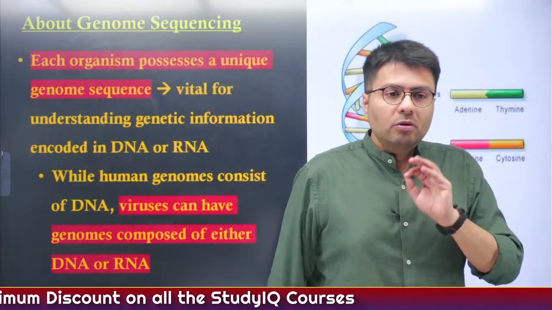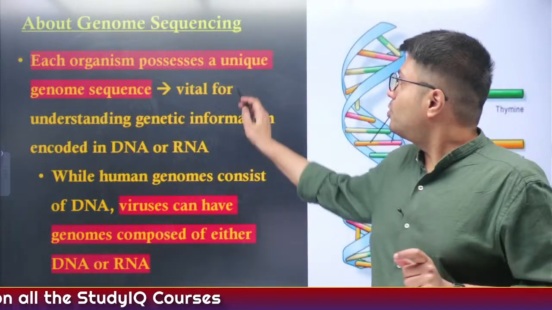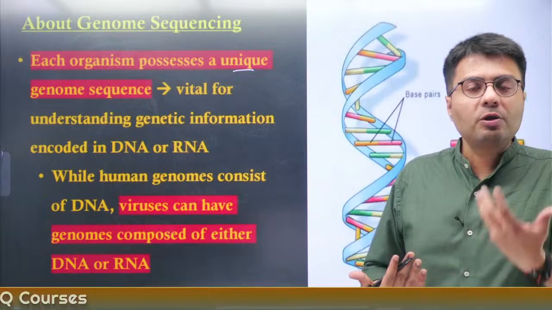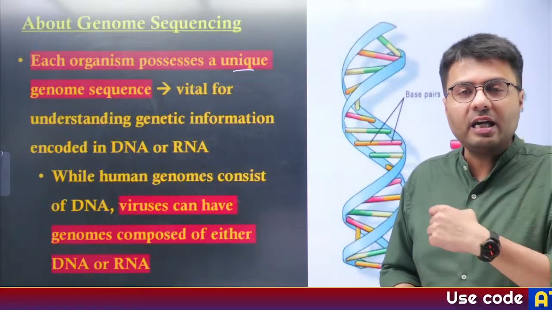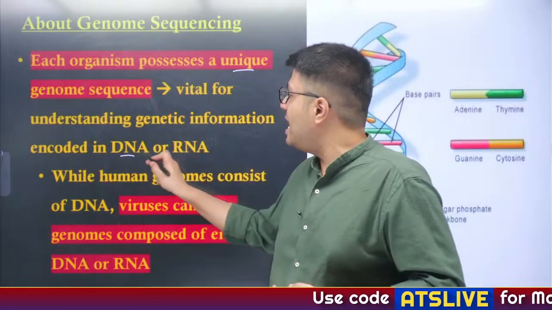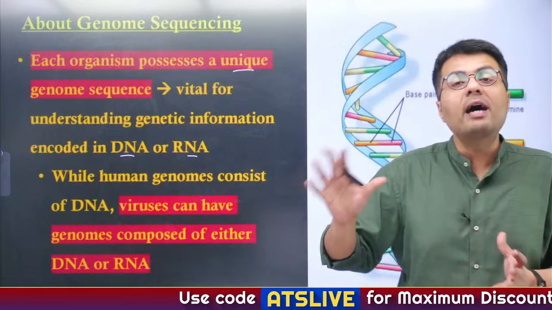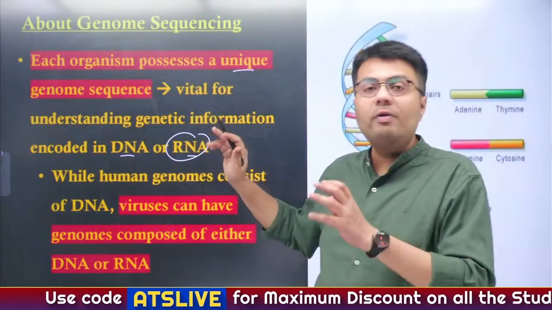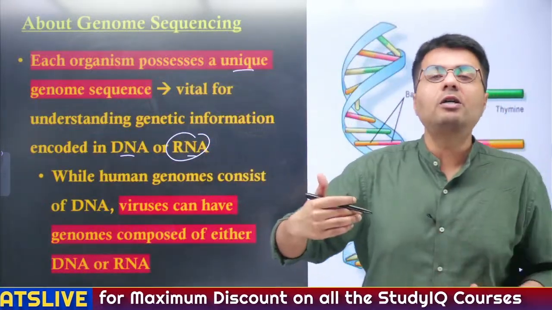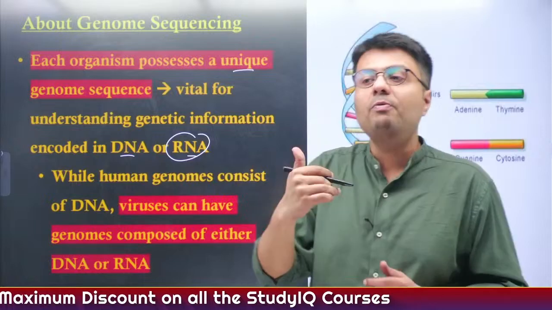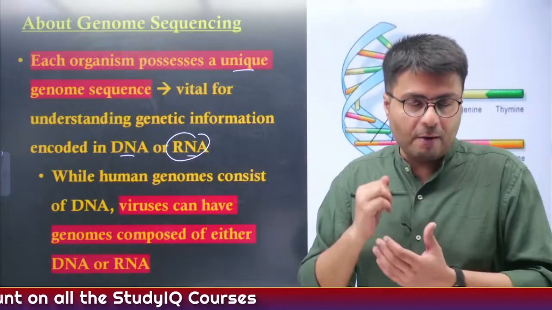Now, each and every organism possesses a unique genome sequence, which is vital for us to understand genetic information which might be coded in DNA, RNA. Similarly, viruses that are made of RNA, like COVID-19 viruses, when we undertook genome sequencing of the viruses, we were able to understand the mutations that have happened to viruses.